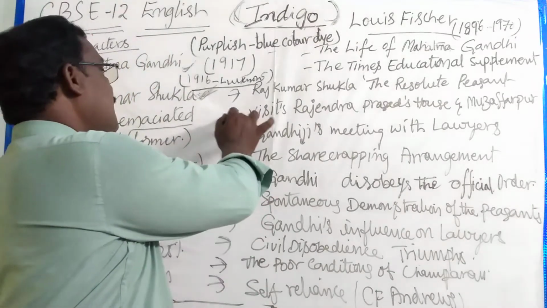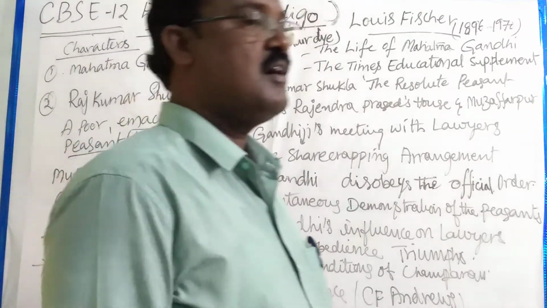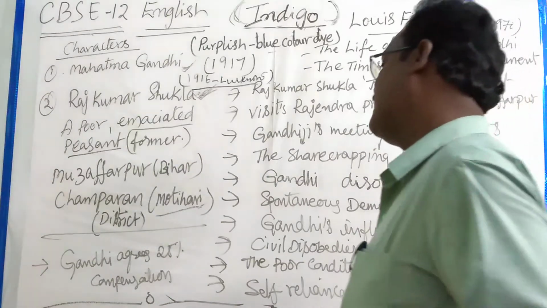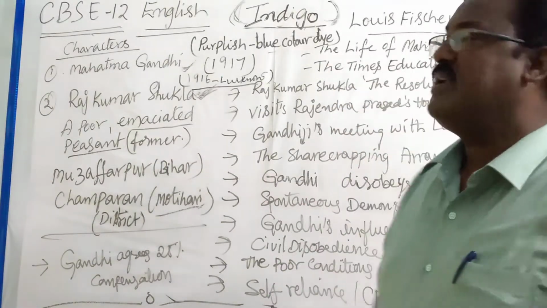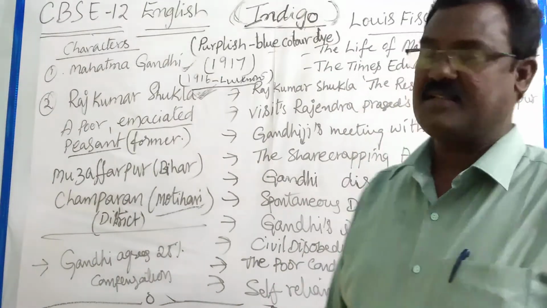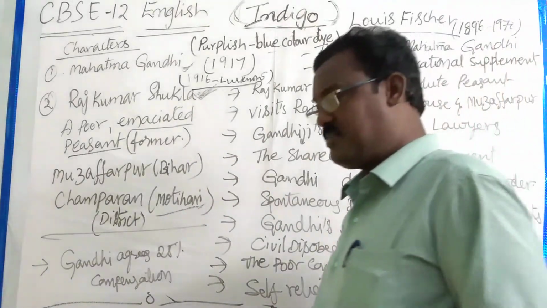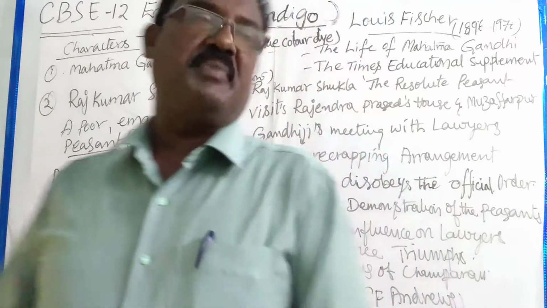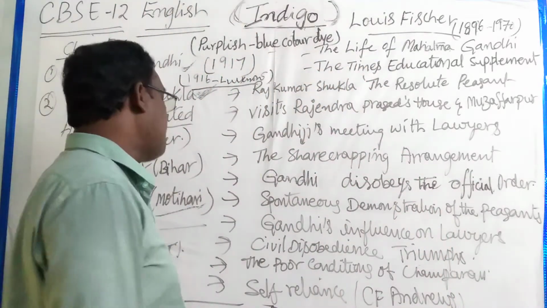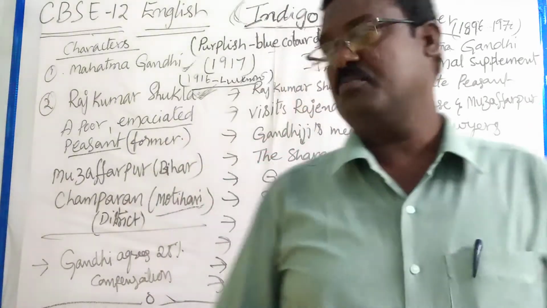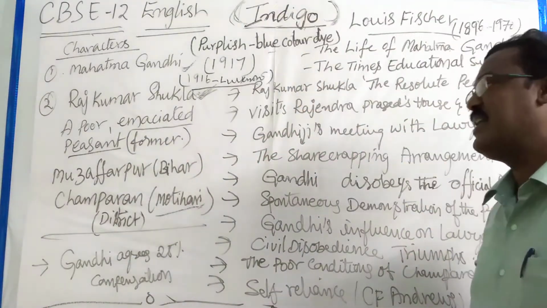So that day, Rajkumar Shukla went to the meeting early in the morning and made his presence in front of Mahatma Gandhi. After the completion of the meeting, Rajkumar Shukla was given permission to take Mahatma Gandhi to Bihar. Rajkumar Shukla felt very happy. So first of all, they went to Muzaffarpur, which was in Bihar.